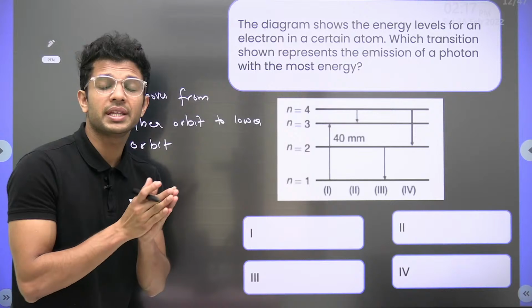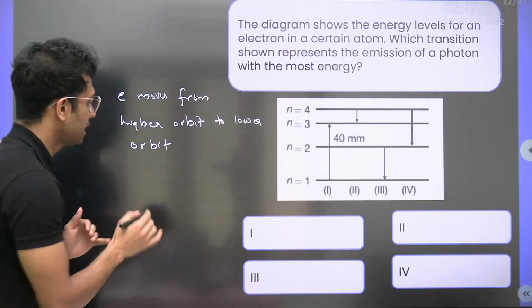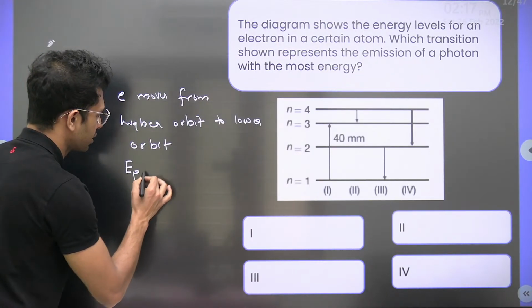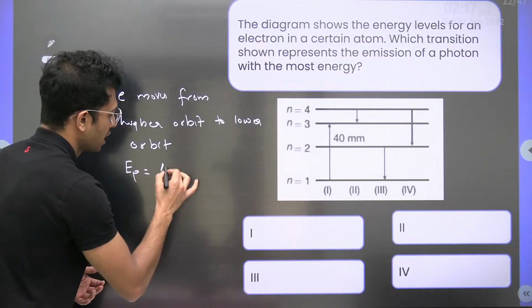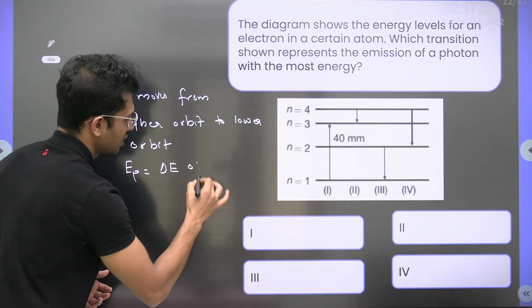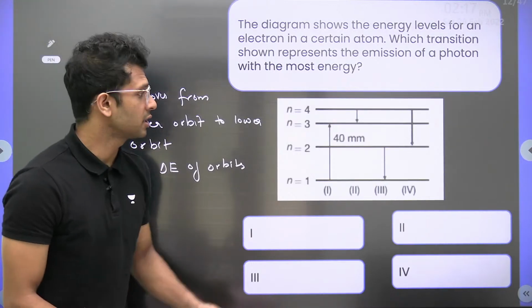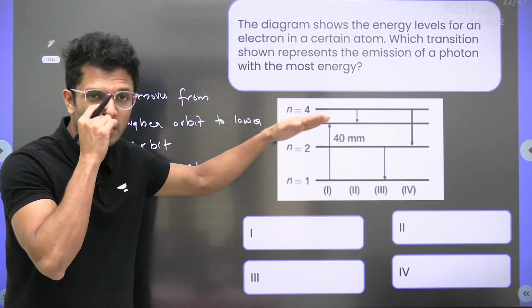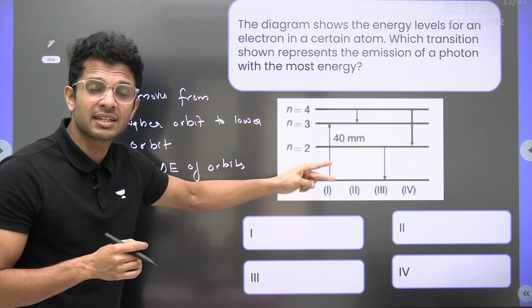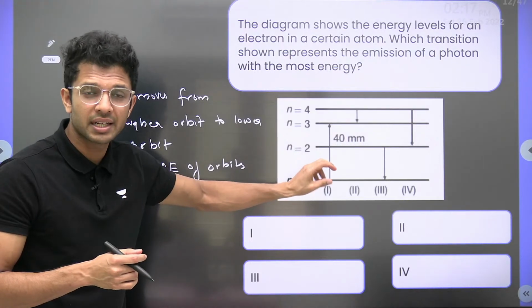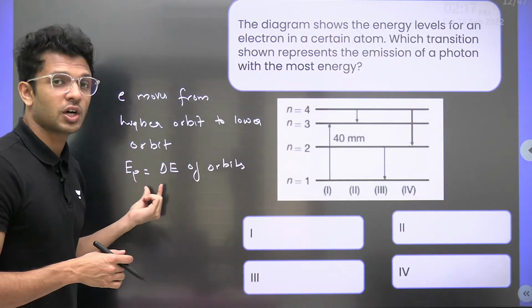What will the energy of the photon be equal to? The energy of the photon is equal to the difference in energy of the orbits. When an electron moves from an orbit n1 to n2, whatever the difference in energy of those orbits is will be equivalent to the energy of the photon.